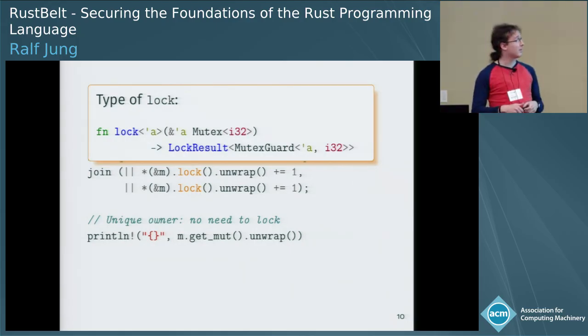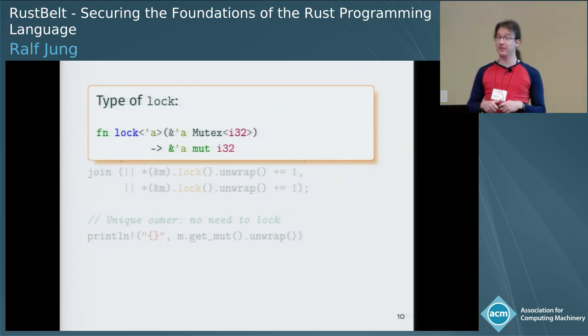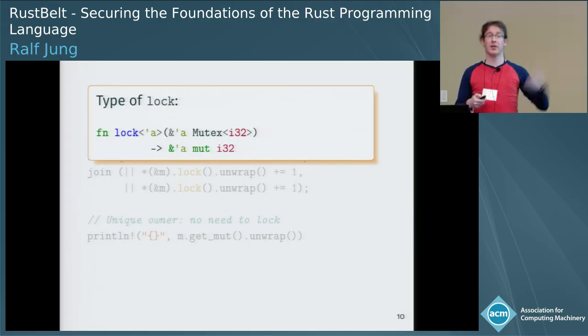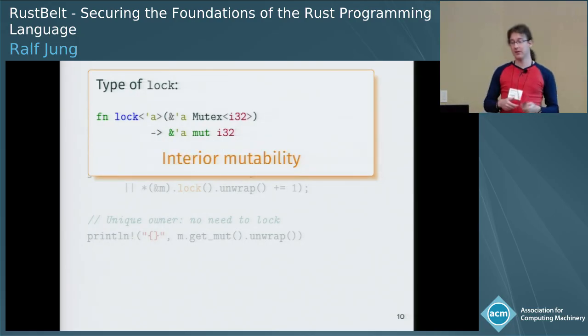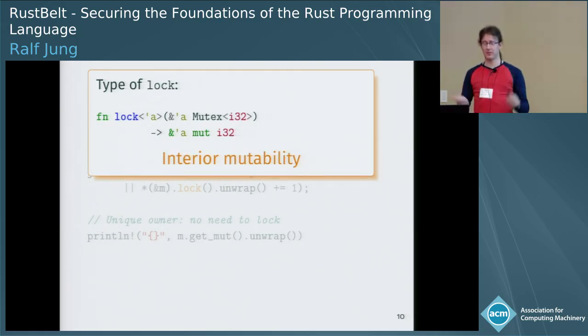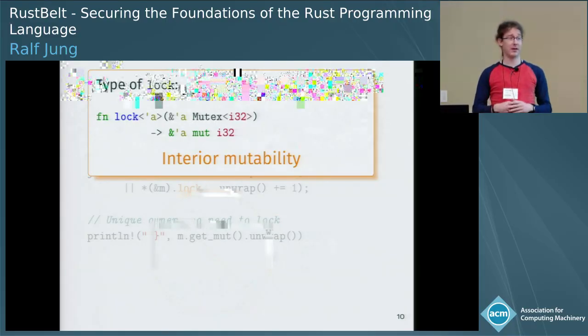The return type is a little unwieldy, but you can essentially think of this as being a mutable reference. There's some more magic going on to do this automatic unlocking. So what we're seeing here is a method which takes a shared reference and then gives you a way to mutate stuff in there. This is a phenomenon that has several instances in the standard library. It's called interior mutability.